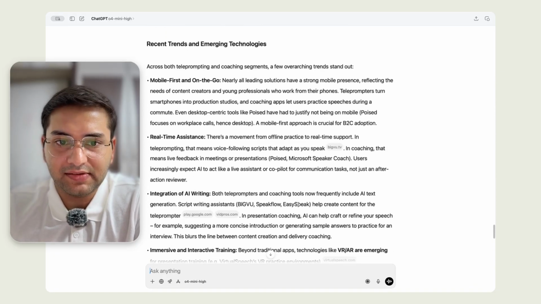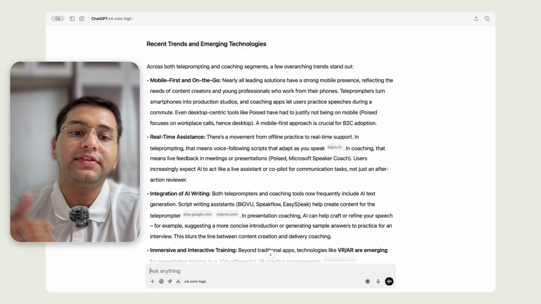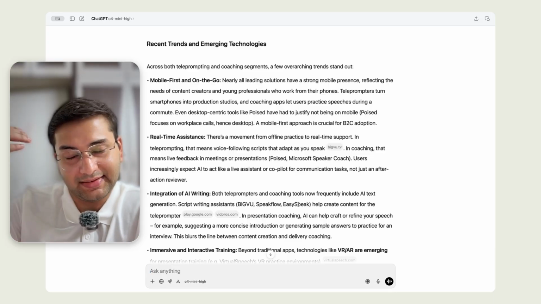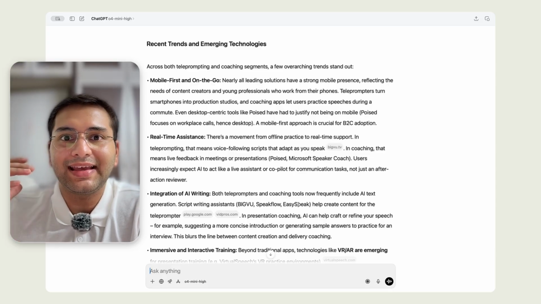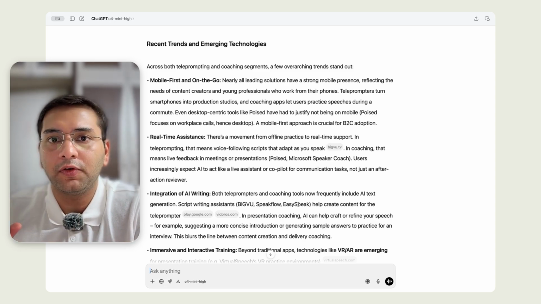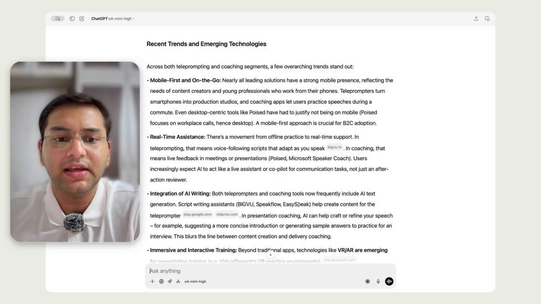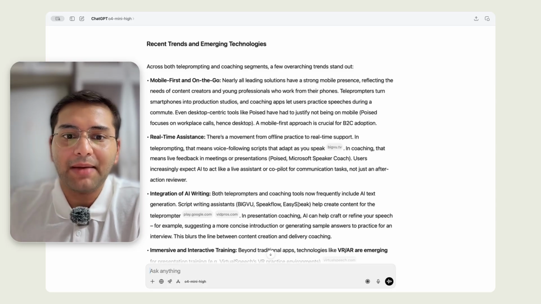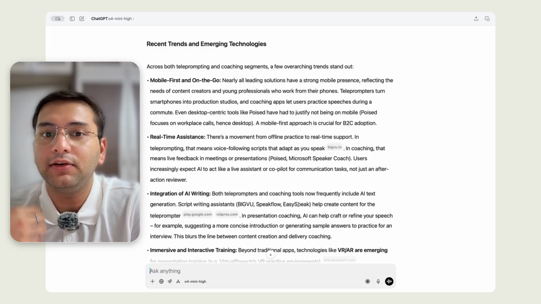And then, okay, this is an interesting bit. It dives into the recent trends and emerging technologies. This is nice. It's given me an overview of what projects are there in the landscape. And then it gives me an overview of some of the trends and emerging technologies, so I can understand what's really happening in the space. What are some of the features I can look out for?